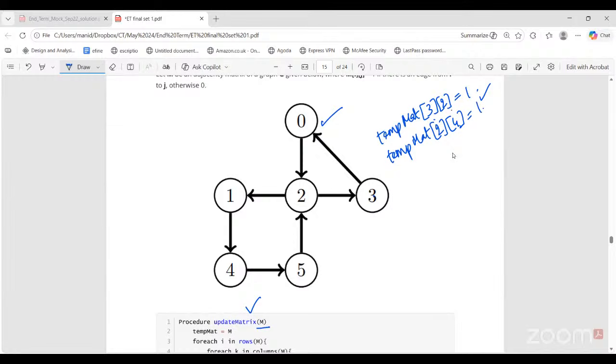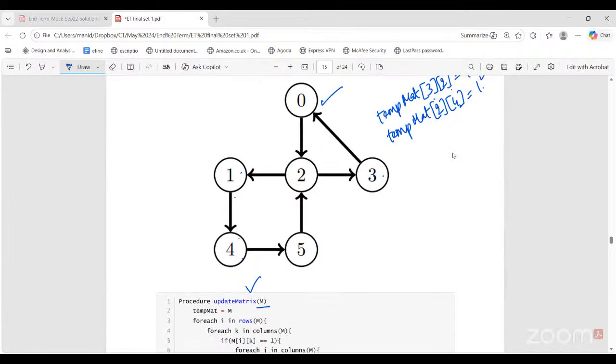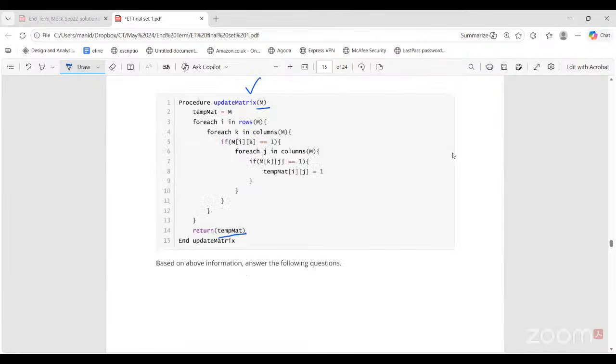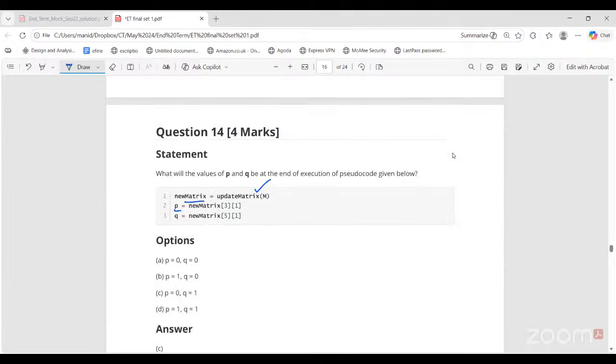Because I can go from 2 to 1, yes, and 1 to 4, yes. Same for 4 to 2. Same for 5 to 3. All these values are now updated in the temporary matrix. And that's what this update matrix procedure returns, the temporary matrix. So this temporary matrix is the new matrix, because inside the new matrix variable only, I've called this update matrix procedure.